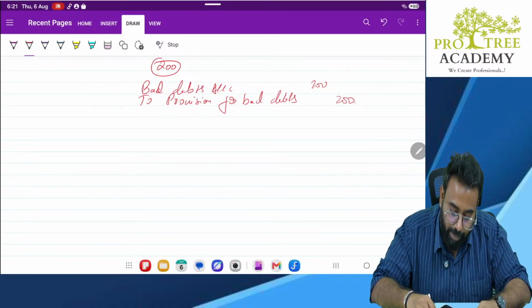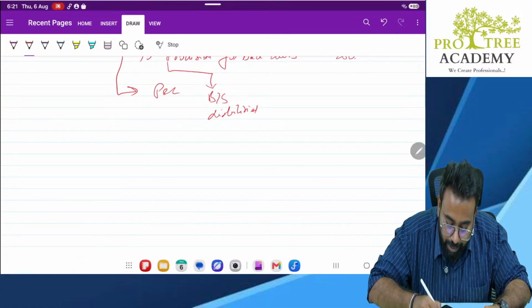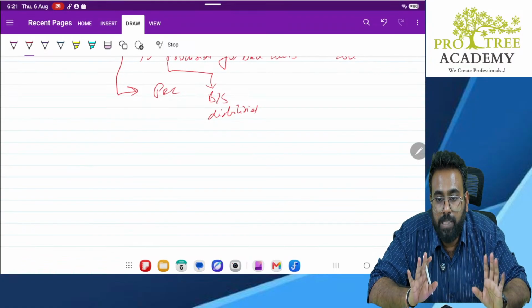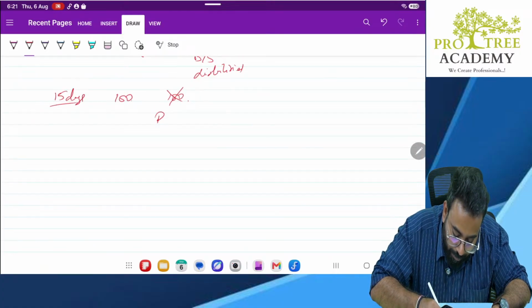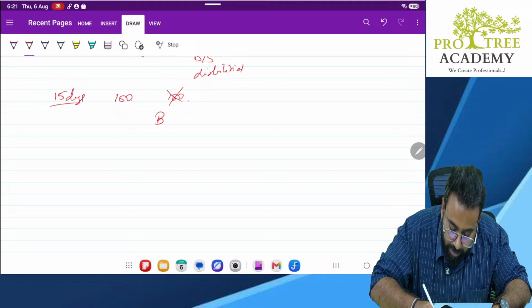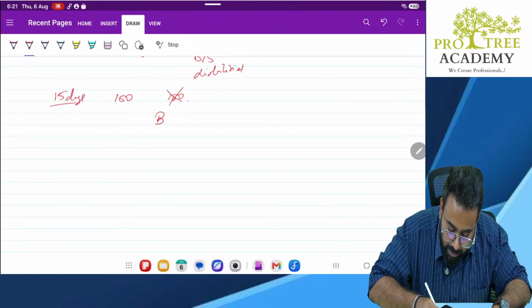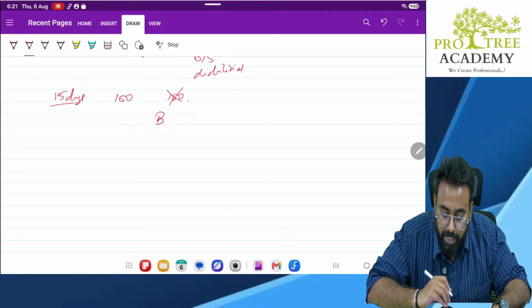Now suppose after 15 days, he paid 100 rupees and for the remaining 100 rupees he said, I will not pay. Remaining 100 rupees I will not pay. So what is the entry I will pass? The entry I will pass is bank account debit 100, to Mr. X 100. Okay? Yes, okay.